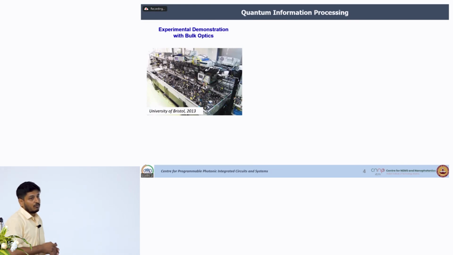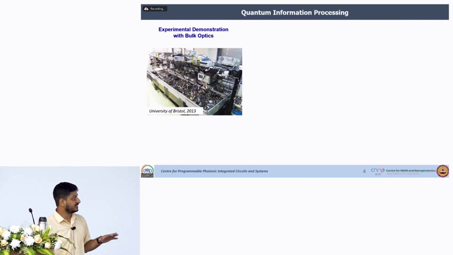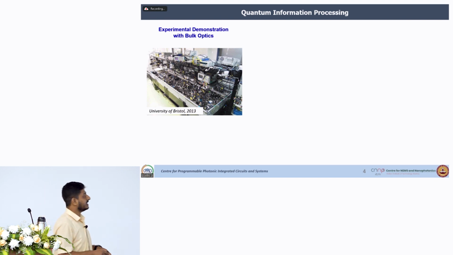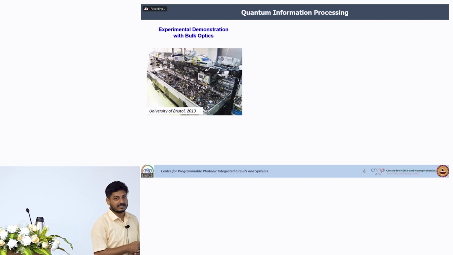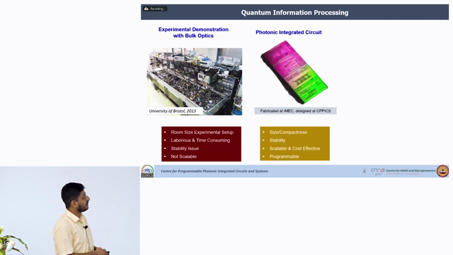Now over the years, the potential of photonics has been proven by bulk optics, and people have understood that photonics has the potential and you can perform quantum computation. But as you can see from the figures, it is a room size experimental setup. This is not scalable at all. So if you want to scale it, you have to put all these devices within a chip.